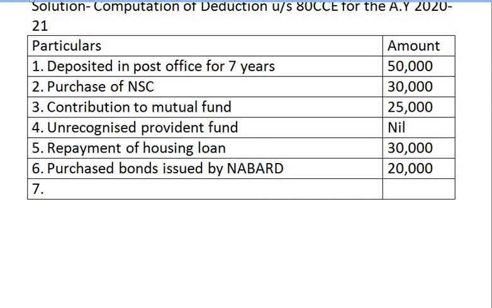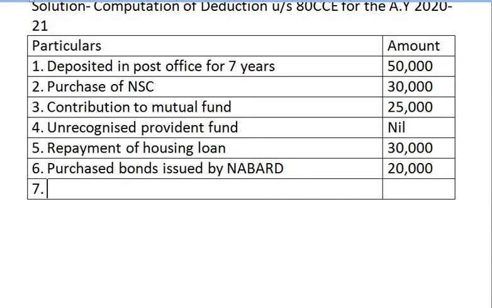Any amount contributed by employee, that is worker, in national pension scheme is deductible under section 80 CCD subsection 1, and any contribution made by employer for employee under the same scheme is deductible under section 80 CCD subsection 1B.